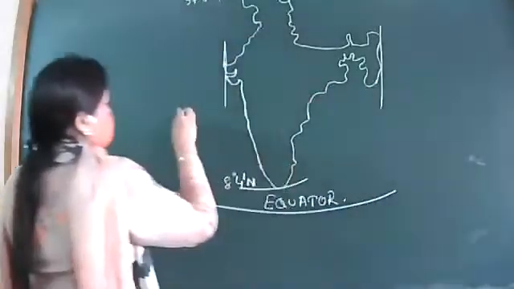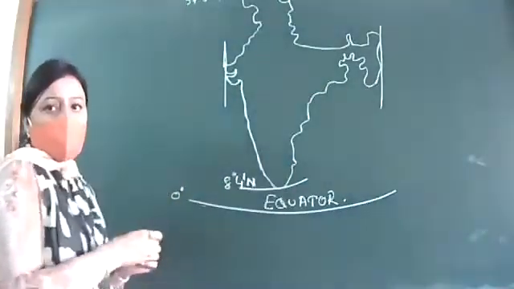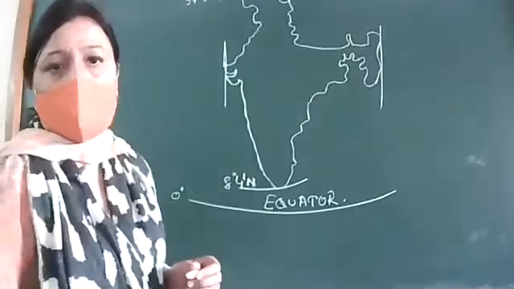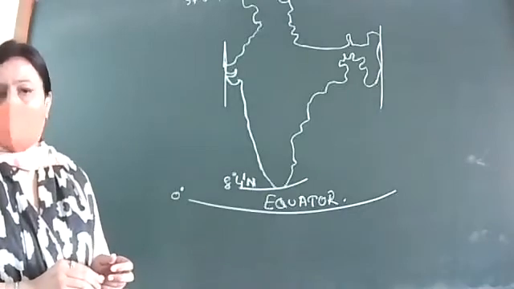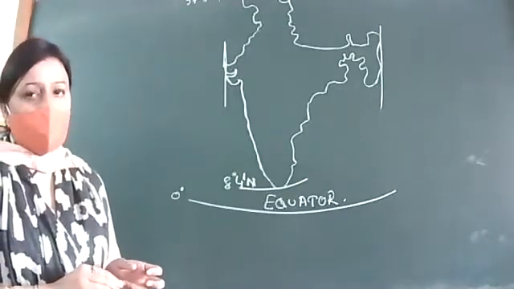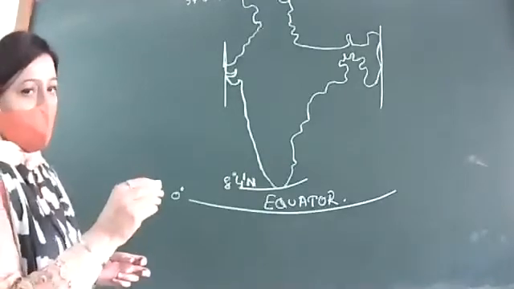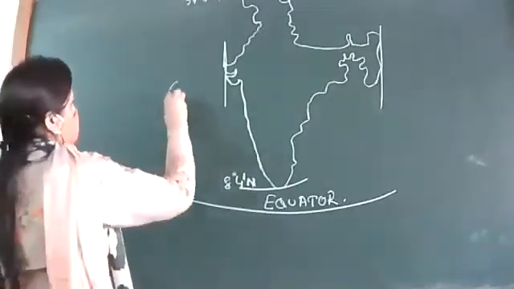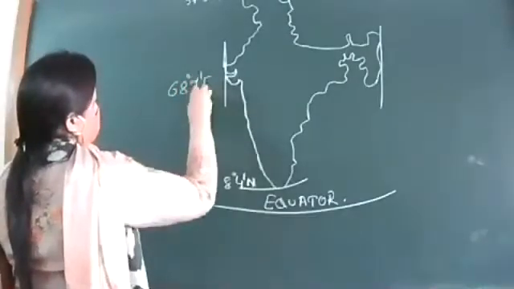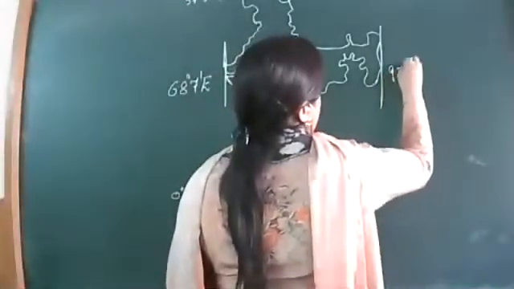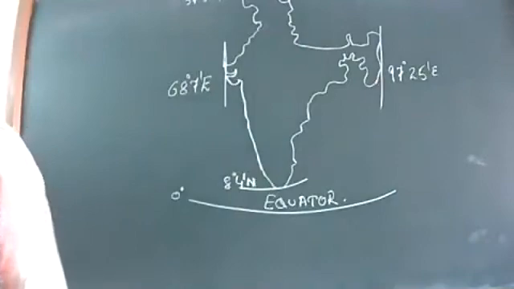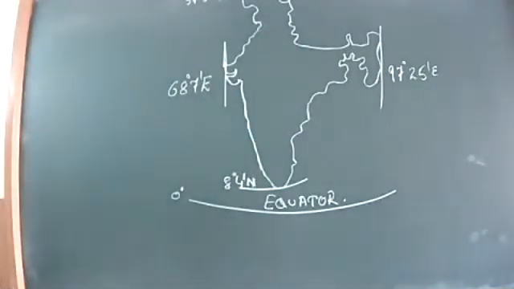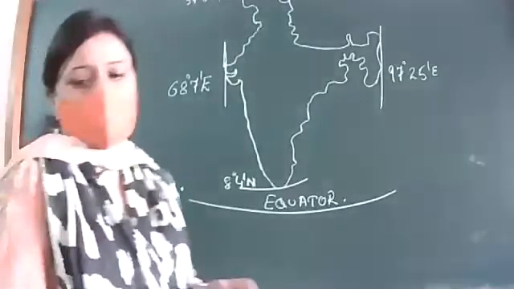This is the longitudinal division of India and its degrees. Any one of you? 68 degree 7 minutes east and 97 degree 25 minutes east. That's correct. 68 degree 7 minute east to 97 degree 25 minute east. So the question can be asked, what is the latitudinal and longitudinal extension of India? Or it can be asked in the map form, otherwise it can be written also. You should know the answer.